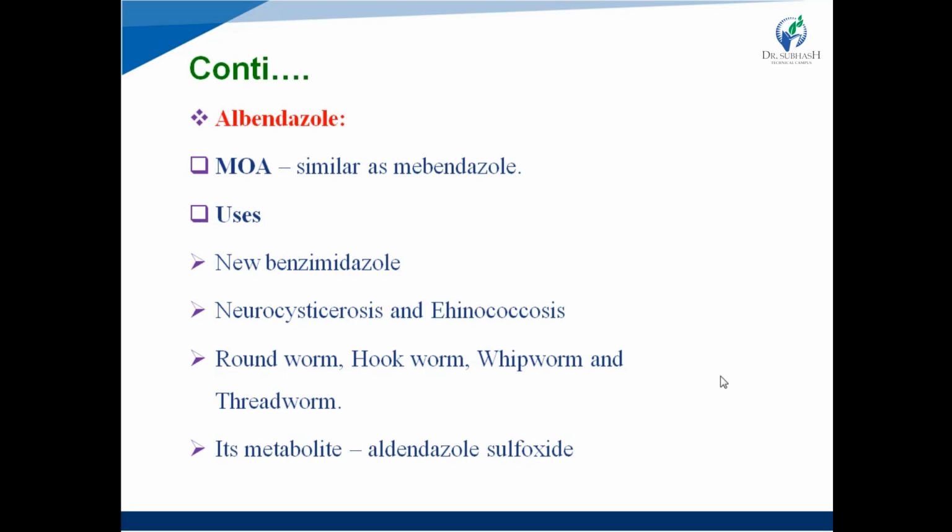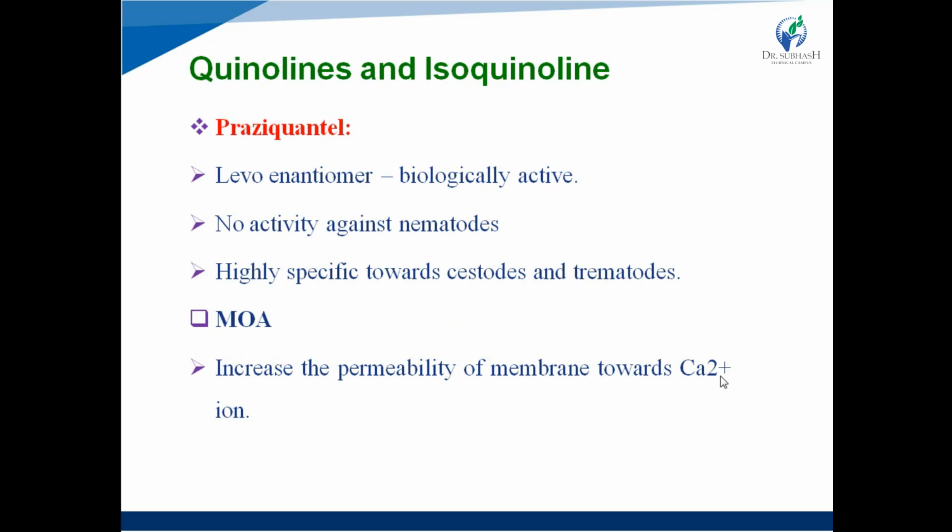It also has an effect on roundworm, hookworm, whipworm, and threadworm. Right? Inside the body, albendazole is metabolized into albendazole sulfoxide. Its metabolite, right? And this metabolite, albendazole sulfoxide, also has potent anthelmintic properties. Right? Next one is quinoline and isoquinoline derivatives.